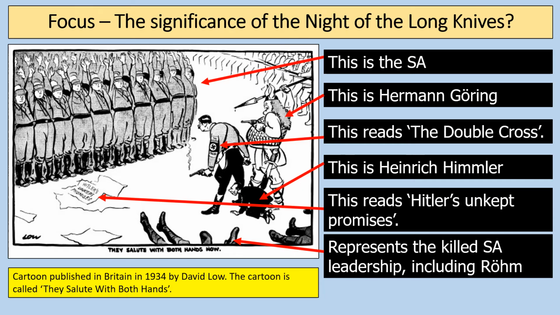The piece of paper reads Hitler's unkept promises. That's a reference to the fact that Hitler had promised to do more to help out the working class people in the Nazis' 25-point program and within their propaganda in their election campaigns. And those feet that are sticking out in the bottom right represent the killed SA leadership, including Ernst Röhm.